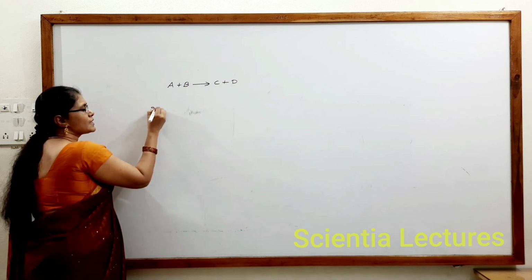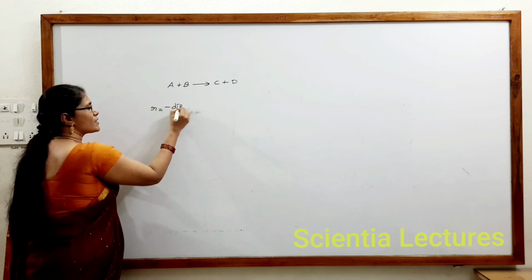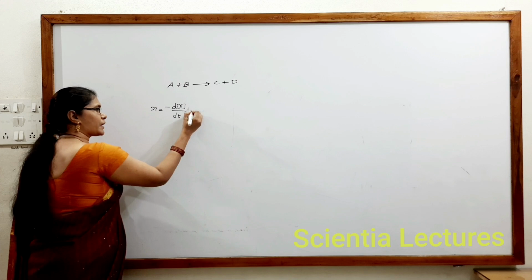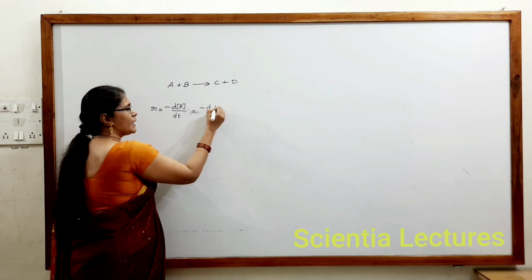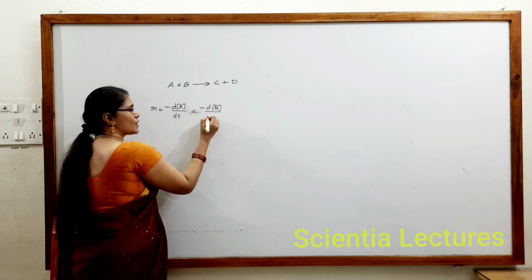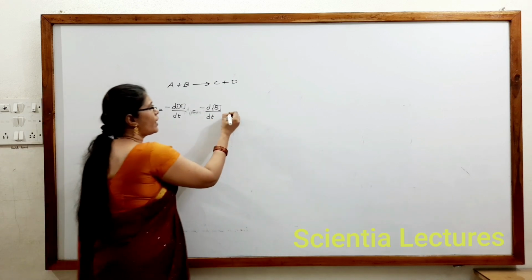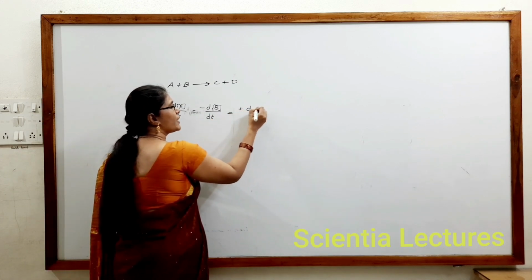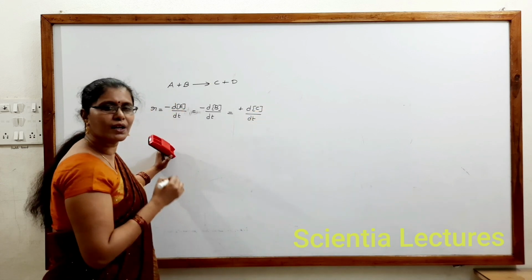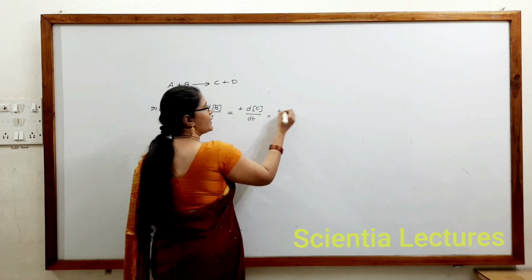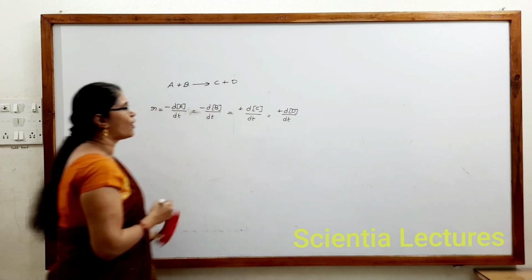We can write for this rate of reaction as minus differential of concentration of A with respect to differential of time, or minus d[B]/dt, or plus d[C]/dt, or plus d[D]/dt.